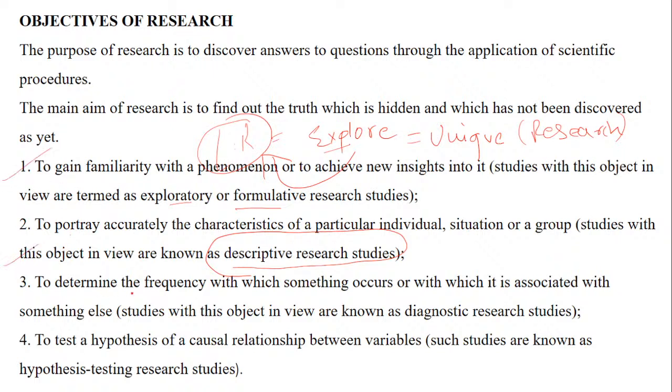Then, to determine the frequency with which things occur, or with which something is associated with something else. Now this study will help give you an understanding of the diagnosis of your research.